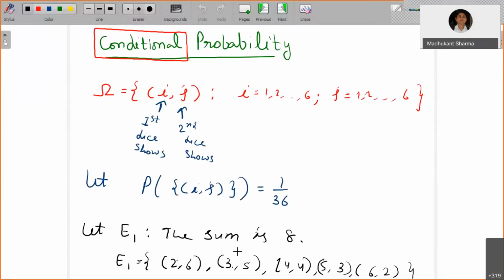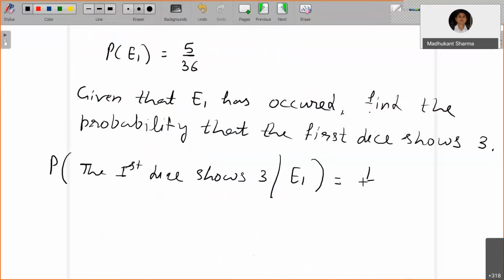What will be the probability of getting the first die as 3? These pairs are equally likely to happen. So 1, 2, 3, 4, 5: out of 5, one of them, so it becomes 1 by 5. The probability of the first dice showing 3, when E1 has occurred, is equal to 1 by 5.